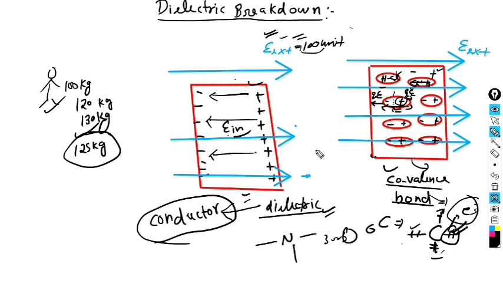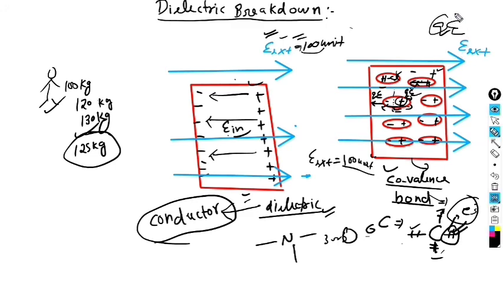So basically, that electric field at which, suppose that electric field is 100 unit. Now remember, this electric field value may be different for different kinds of material. In a particular material, this carbon-carbon bond, or any other dielectric bond, may be strong, so it may take more time or more force to break. More force means E is more, because the charge is constant.